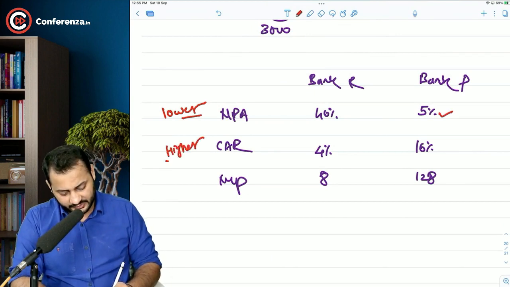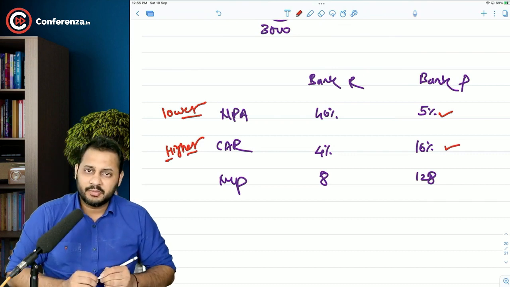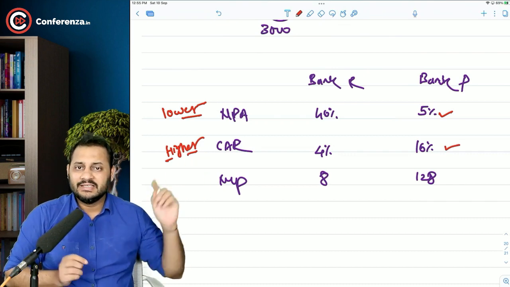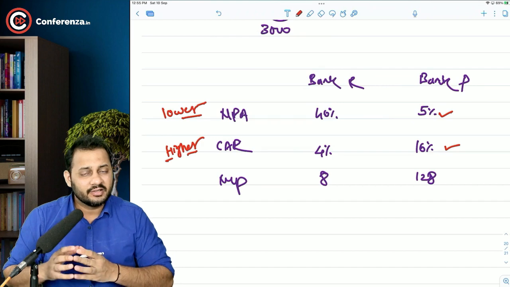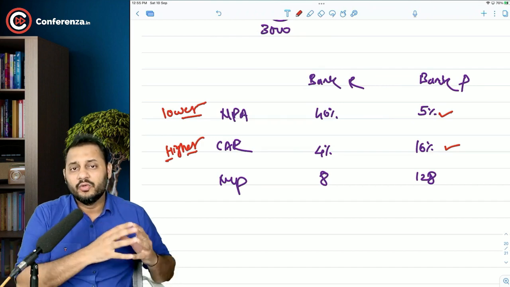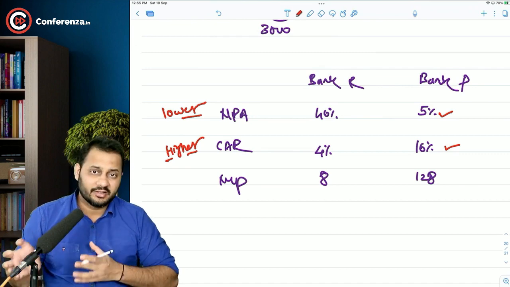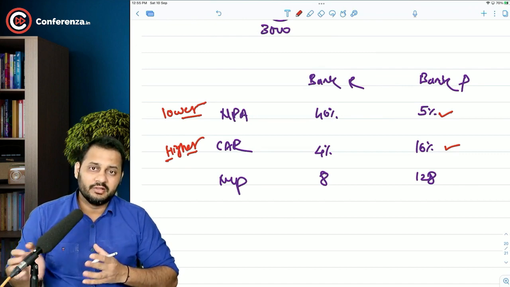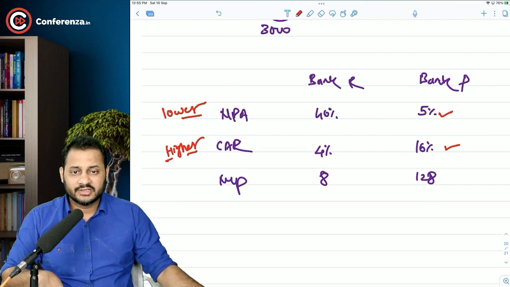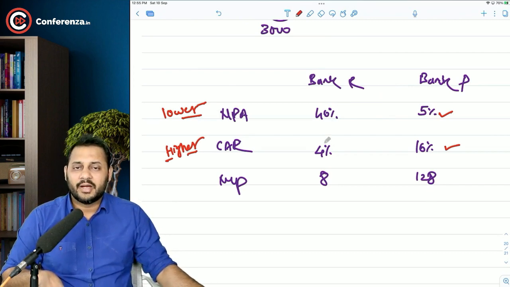It's a positive factor. It is 16% in bank P. CAR means how much separate capital you have to cover up the risky assets. So it is higher the better. You should have a higher number or more capital for covering the risk. Now you can see that this capital adequacy ratio is very less in bank R.